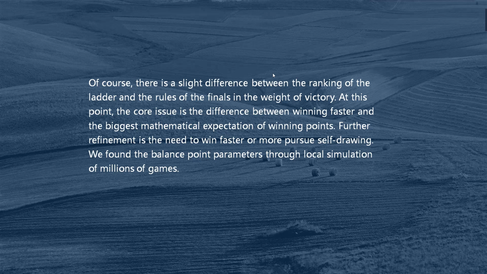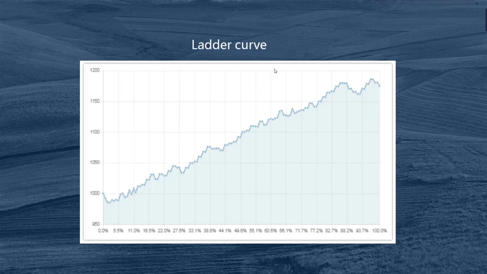Further refinement is the need to win faster or more. We found the balance point parameters through local simulation of millions of games. This photo is our AI's ladder curve.